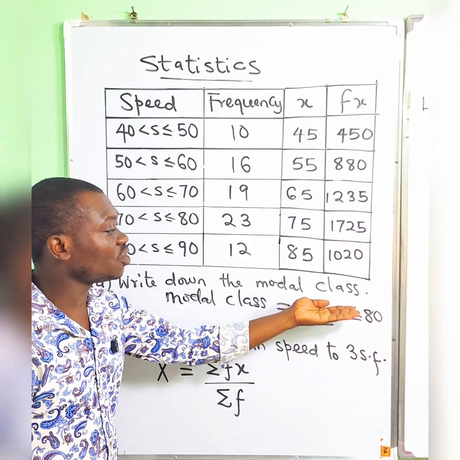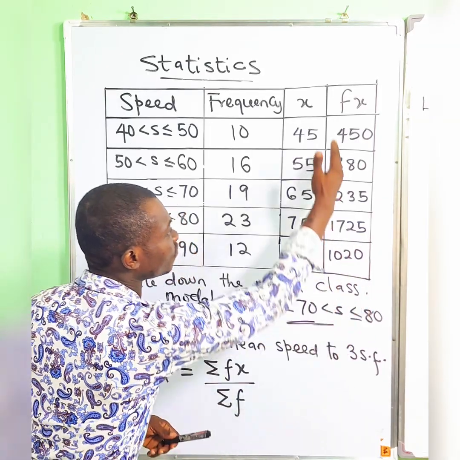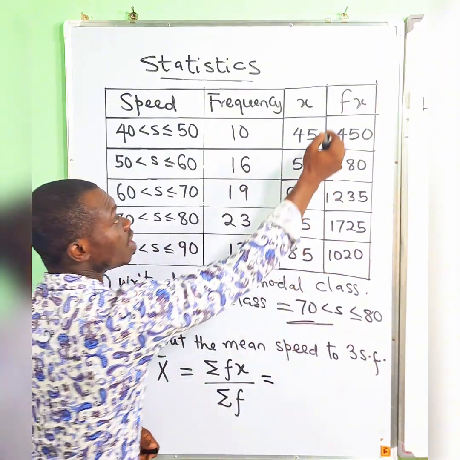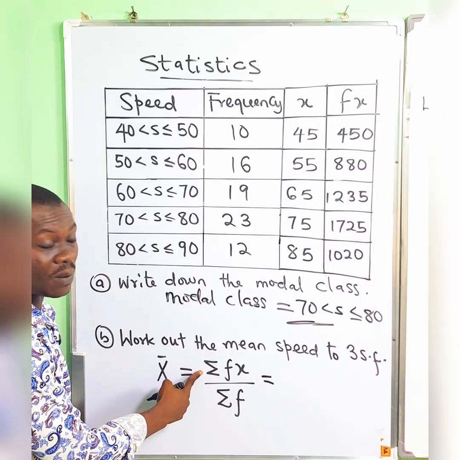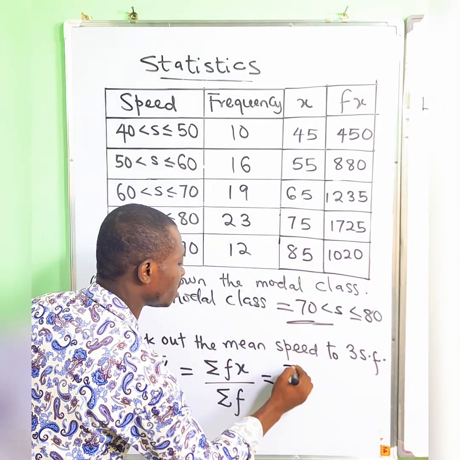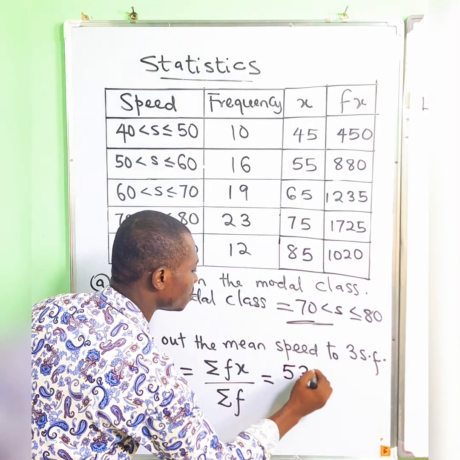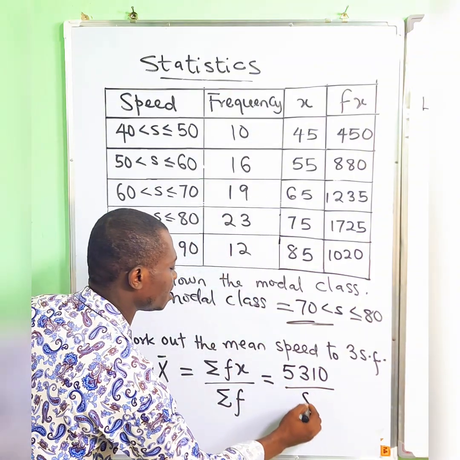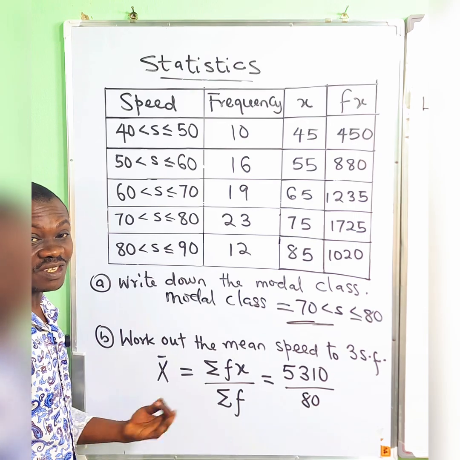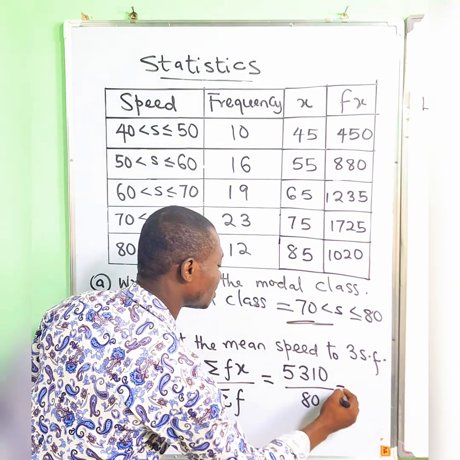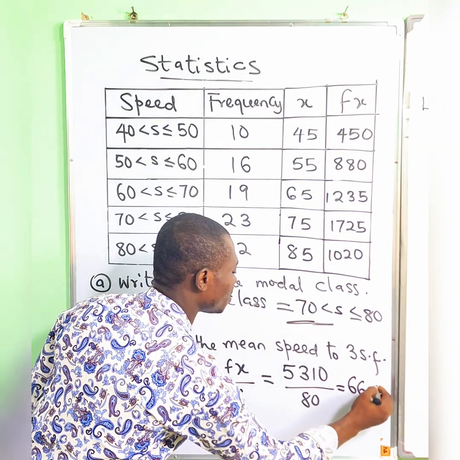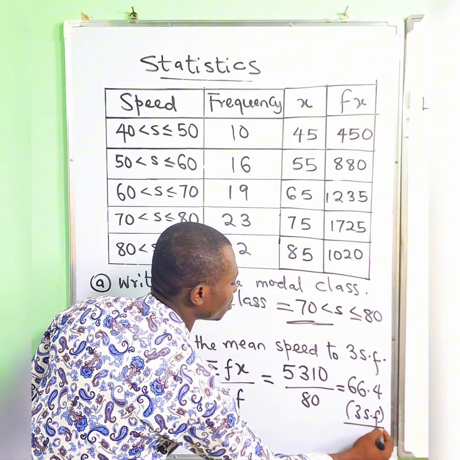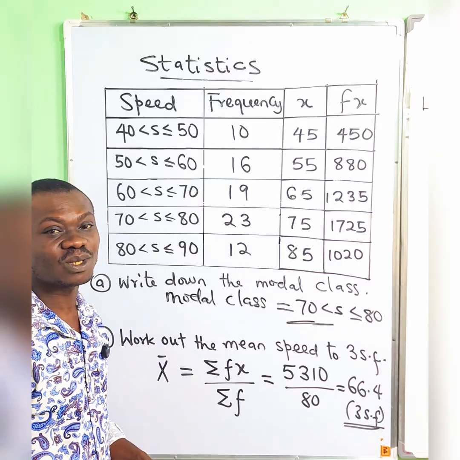Now, normally, you should have a space here to give the sum of this and this. But then, of course, we can quickly do that. So the sum of this gives you the upper part. And if you sum that, you will get 5,310 all over. I already told you that this is 80. Okay, and then you divide, which is going to give us 66.4 to 3 significant figures as the question demanded. And that is the solution to this.